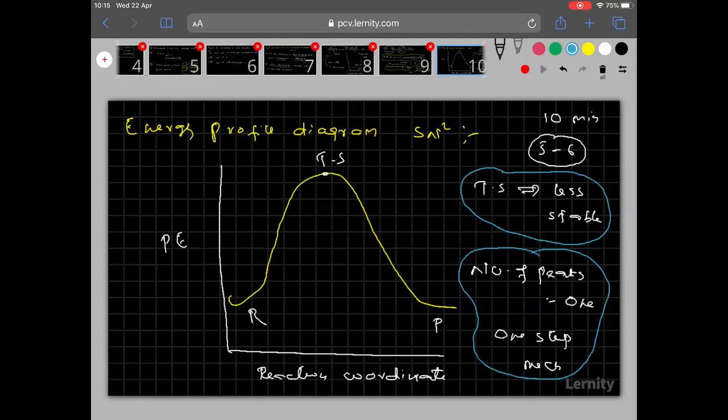I hope it is clear to everyone. It is a one-step mechanism because only one peak is there in this curve. And the transition state is less stable. So why is it less stable? Because it is formed at higher energy. Higher energy means less stable ultimately. Clear? So let us move to the next slide then.